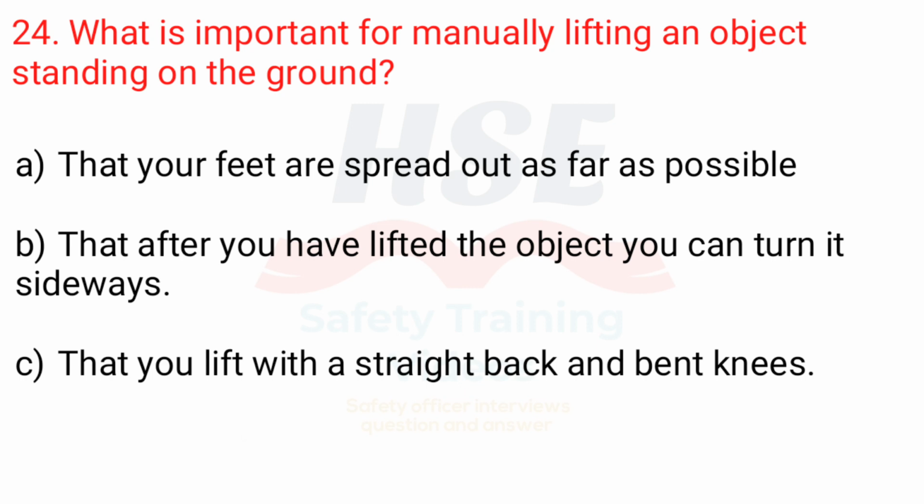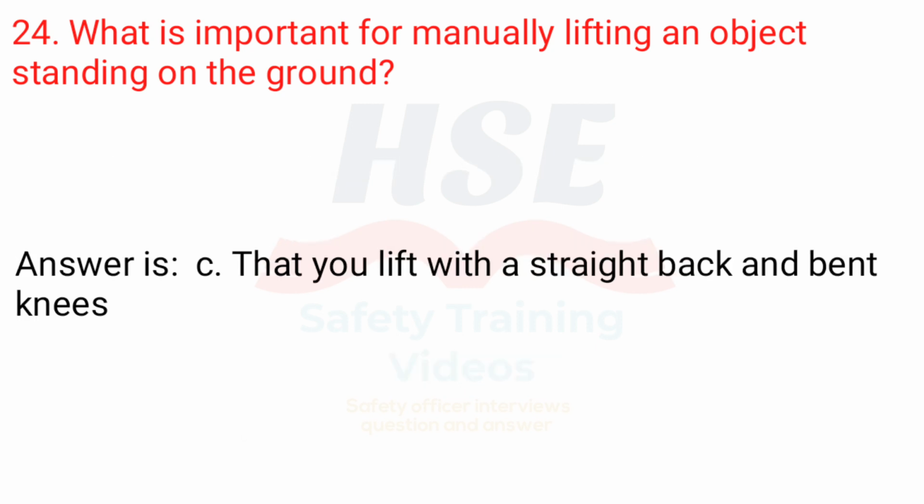24. What is important for manually lifting an object standing on the ground? A. That your feet are spread out as far as possible. B. That after you have lifted the object you can turn it sideways. C. That you lift with a straight back and bent knees. Answer is C. That you lift with a straight back and bent knees.